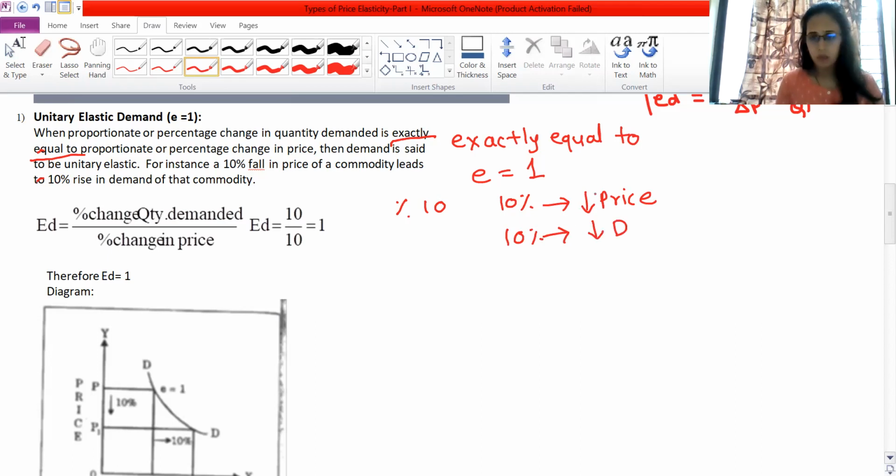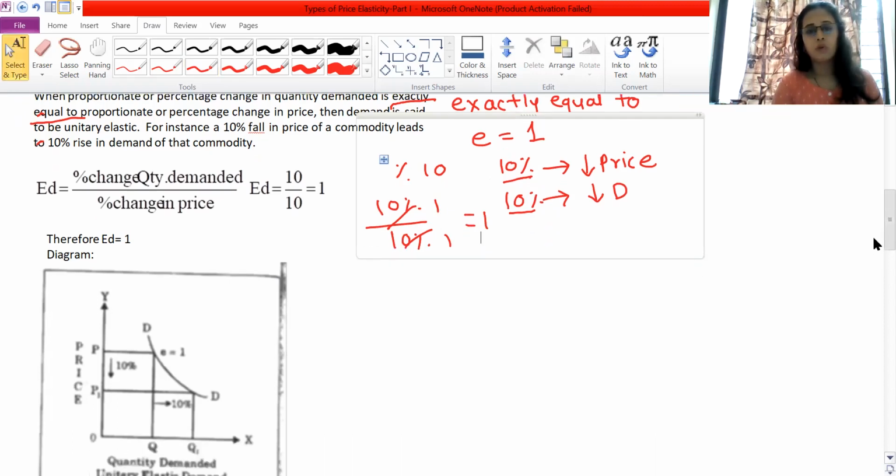The same inverse relationship is there, but check the figures. There is a change of 10% and it brings the same 10% result. So if we put percentage change in quantity demanded as 10% and percentage change in price as 10%, 10 upon 10, the answer is 1. That's why it is exactly equal to 1.